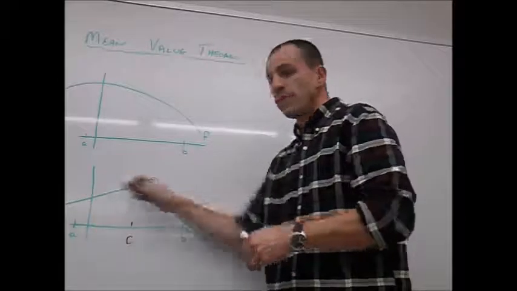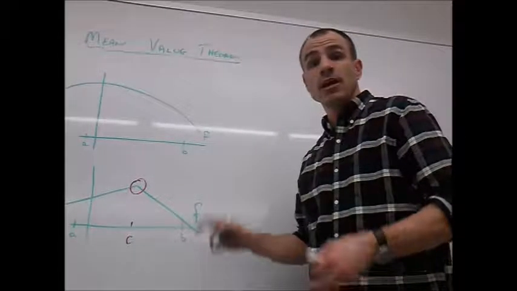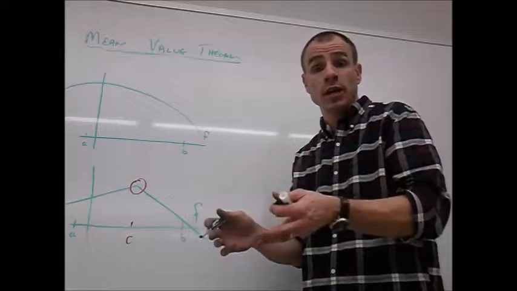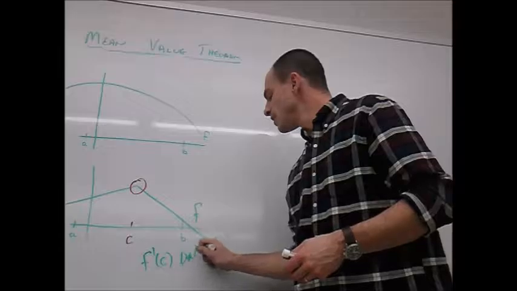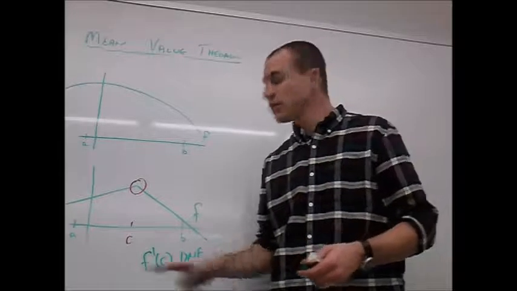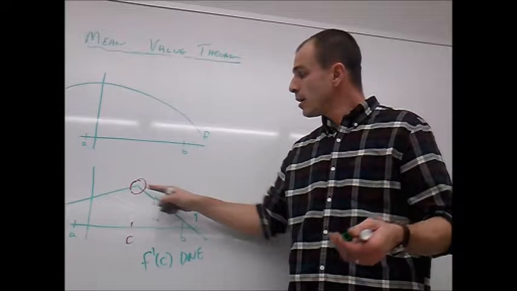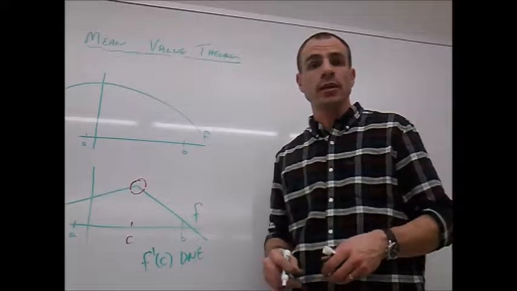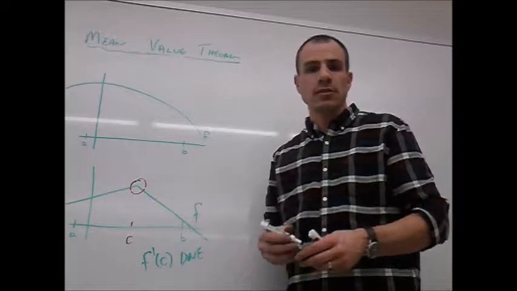F is right here. This is our function f, and f exists. It's continuous from A to B. That part of the hypothesis is good. However, f prime of c does not exist. F prime of c does not exist because there's a corner there. The slopes from the left are not the same as the slopes from the right. So therefore, the mean value theorem cannot be used on this function, all right?